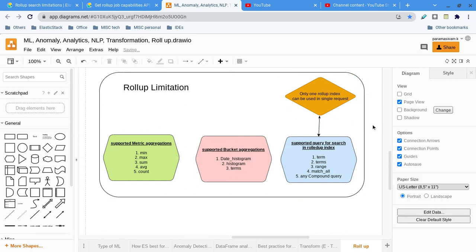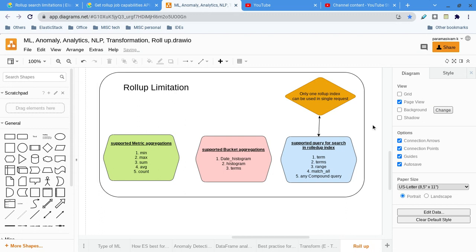So these are the limitations. These limitations may be reduced, because they are working on that. Down the line they will introduce many features for rollup jobs as well as for searching on the rolled up index. In both cases they may introduce new features or enable other features of Elasticsearch. Even version 8 is about to come.